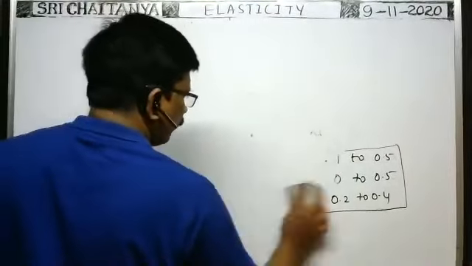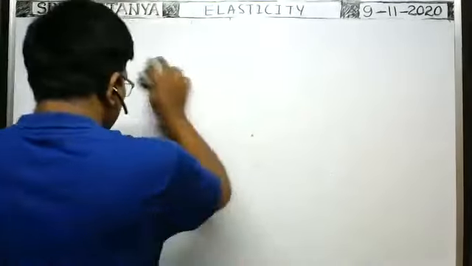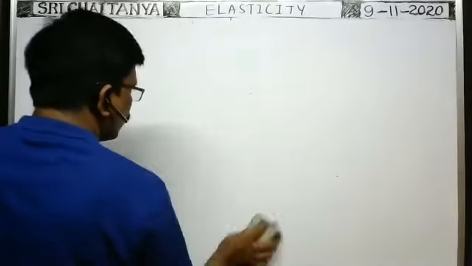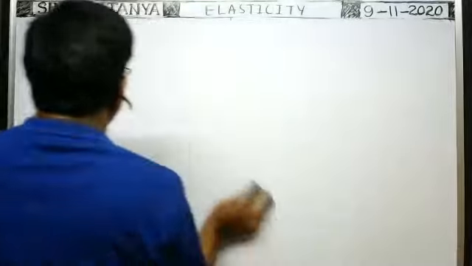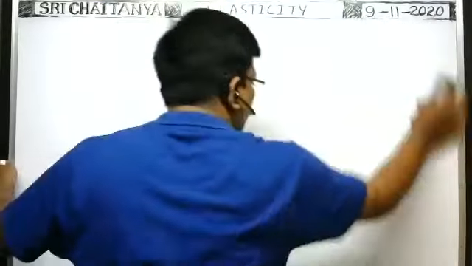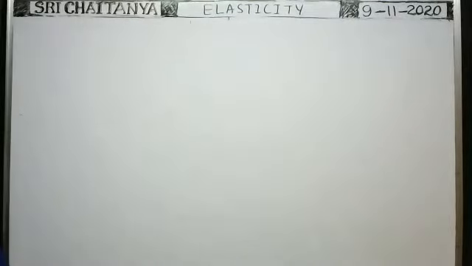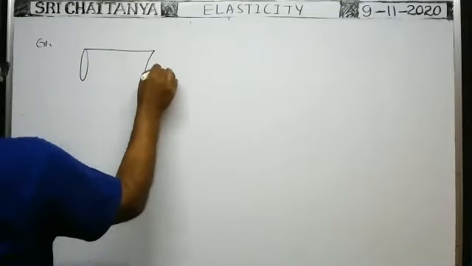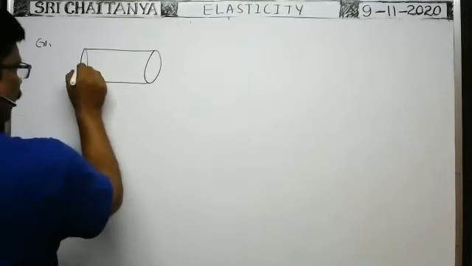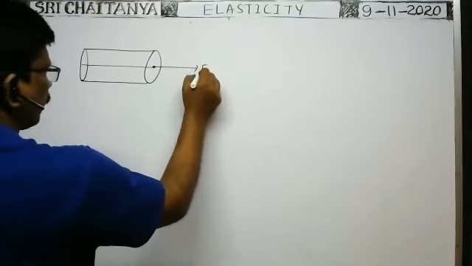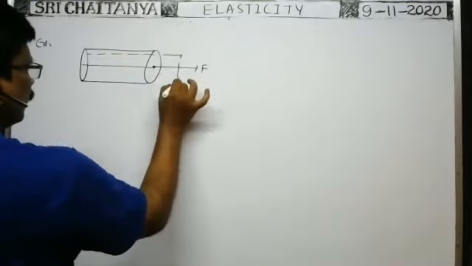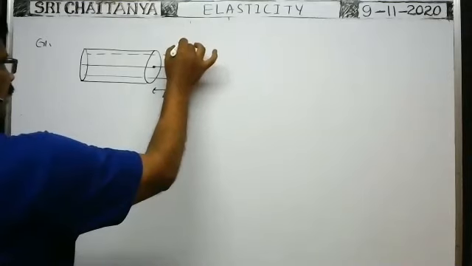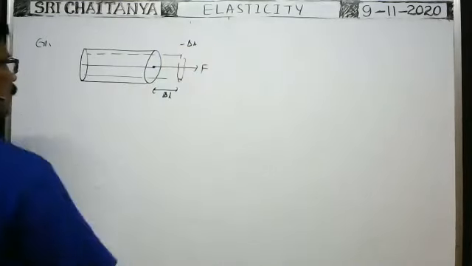They are given one cylinder. Poisson ratio is given. Okay. Fractional change in the length is also given. Then what is the percentage change in volume? They asked it. How can we calculate? One example. Here the cylinder is given. Along the length of the cylinder, when a longitudinal force is applied, the length increases like this. So the increase in length is delta L. At the same time, the thickness decreases. That's why there is a lateral contraction strain, delta R.